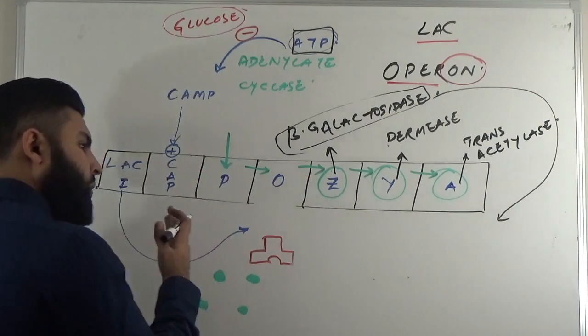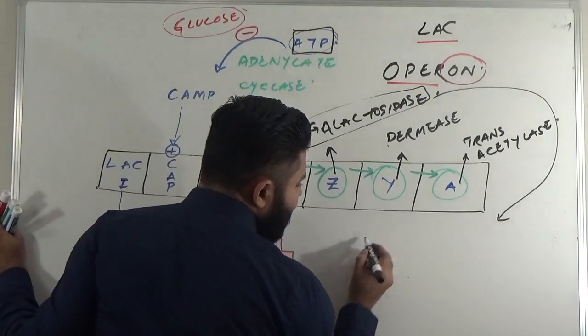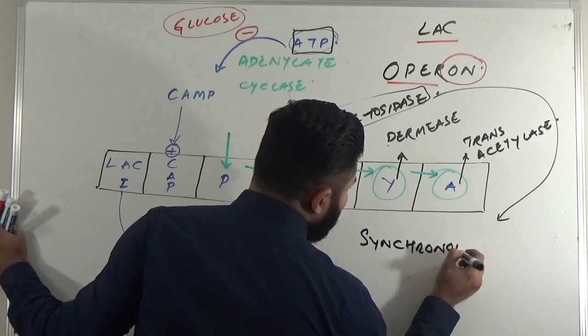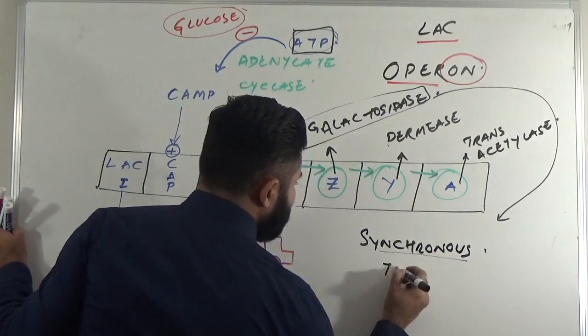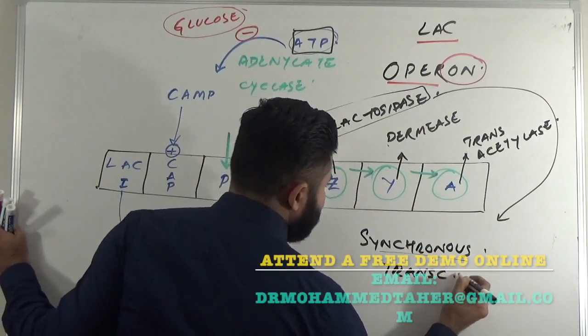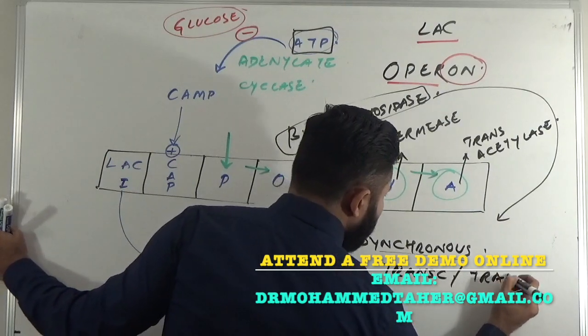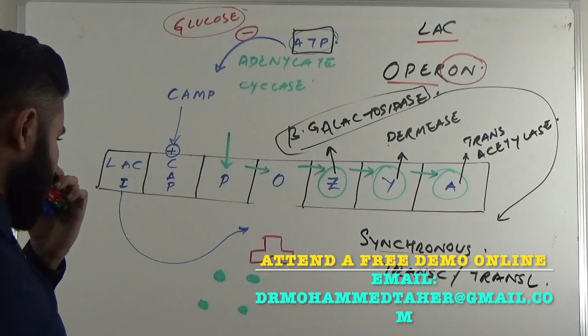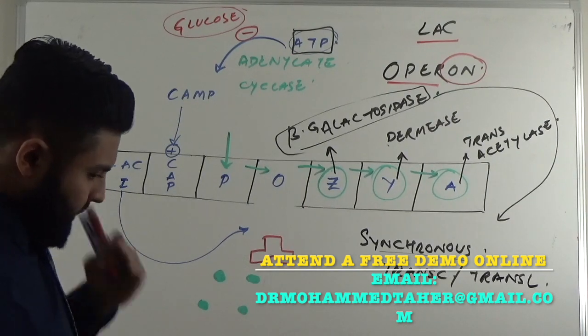But here in E. coli, there is synchronous transcription and translation. One very important point as far as your USMLE is concerned, it is there in multiple Q-banks also. You should remember about the synchronous.